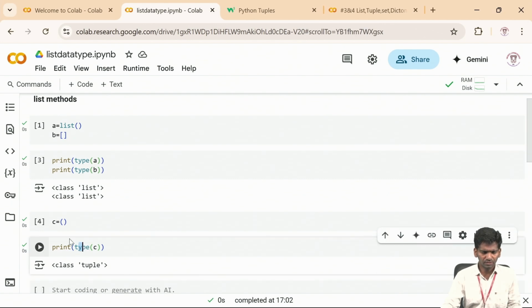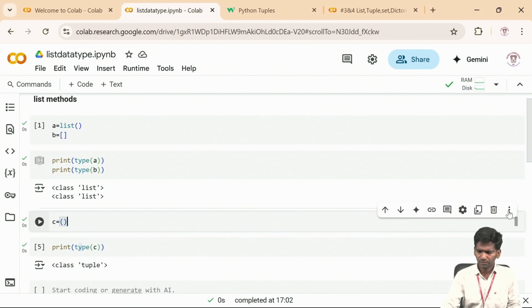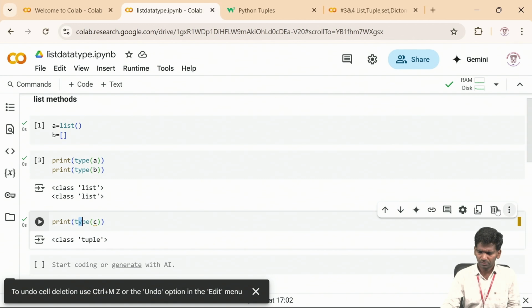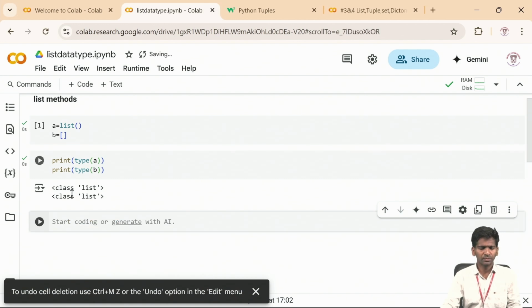So now here, what I have done is I have checked the data type of the A variable and the B variable, and I am getting list. This is just to show you a brief description. Yeah, this is how you create a list.